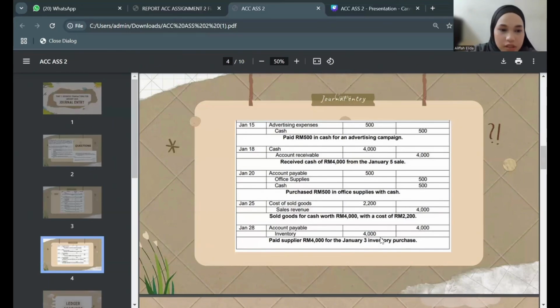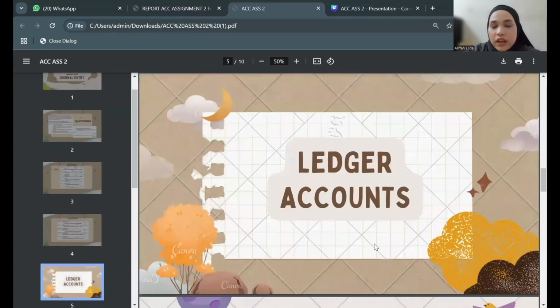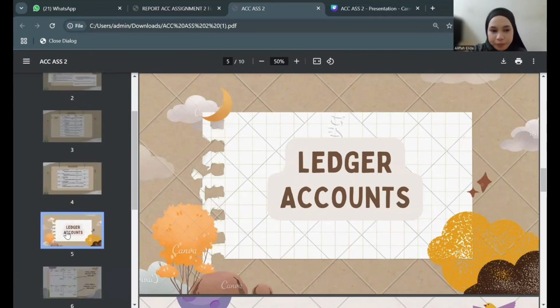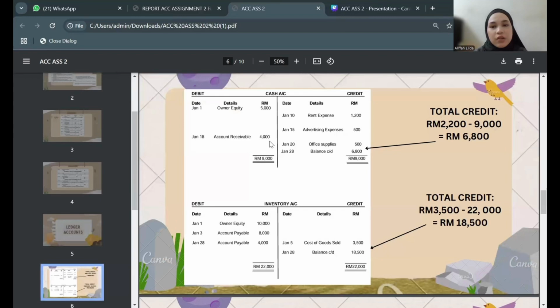cash will be a credit of 4,000. So we move on to the ledger accounts, where we need to convert the journal to the ledger accounts, opening the accounts one by one. The first one is the cash account, where we need to balance the debit and credit.